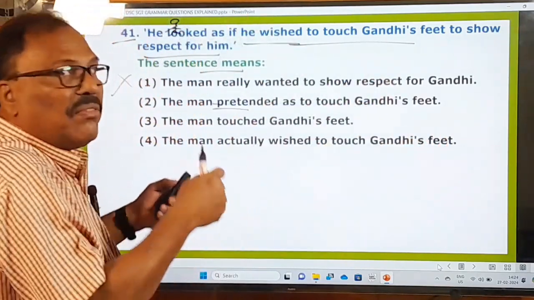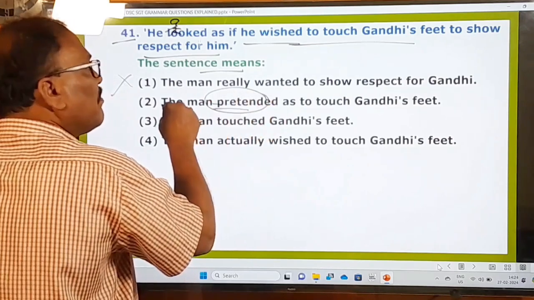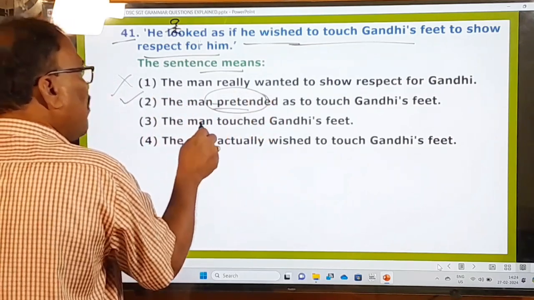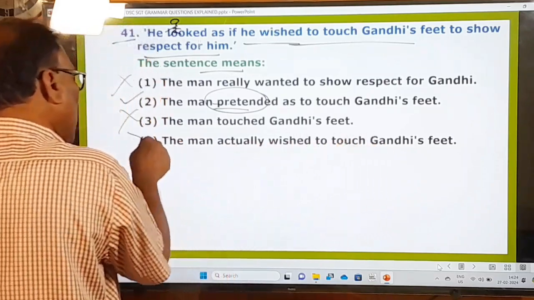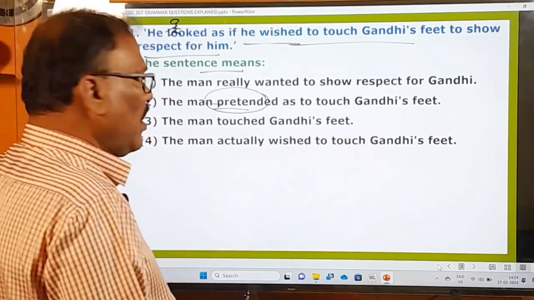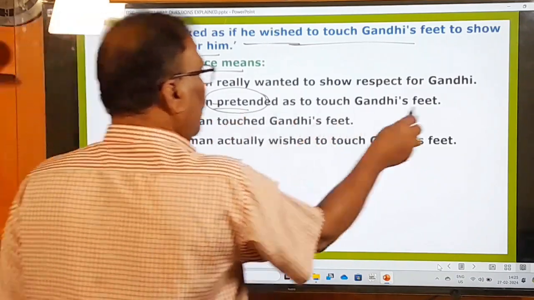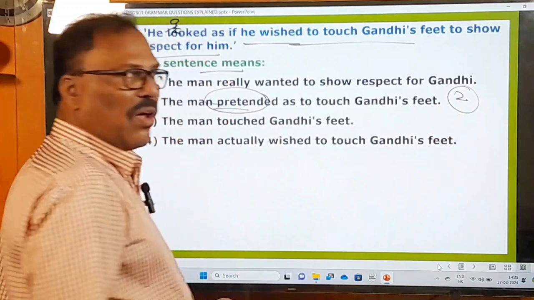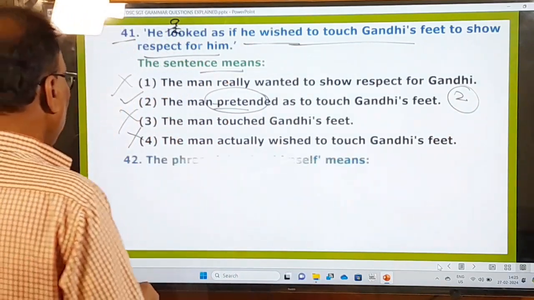But he was not with that intention. That's why he only pretended. So that is the second answer, is the right one. The man touched Gandhi's feet. No, the man who actually wished to touch, really he did not like to touch Gandhi's feet. Okay, here the first one, third one, fourth one are absolutely wrong. Only the second one is going to be your answer. And now let's move on to the next question. What is the next question?